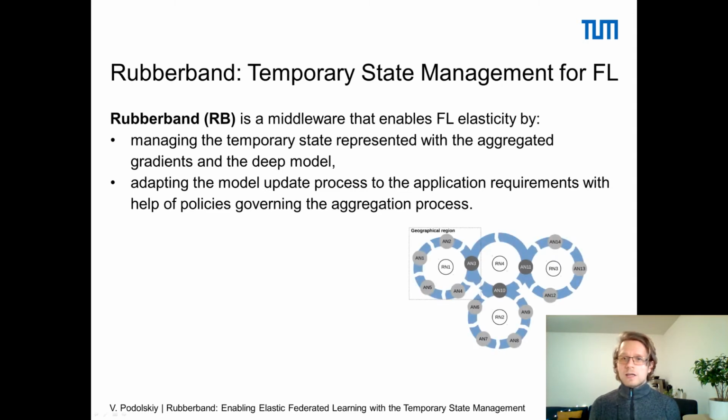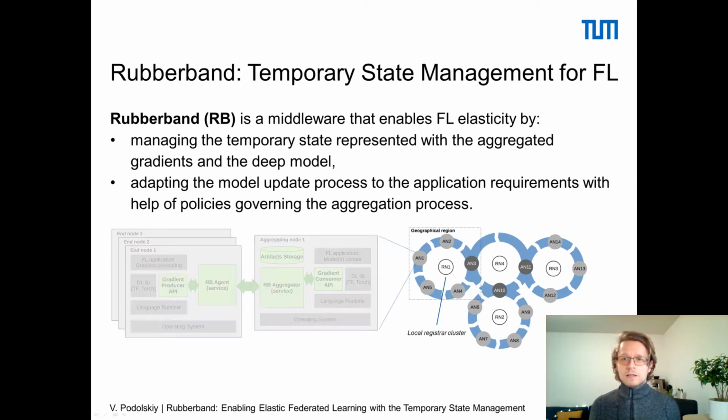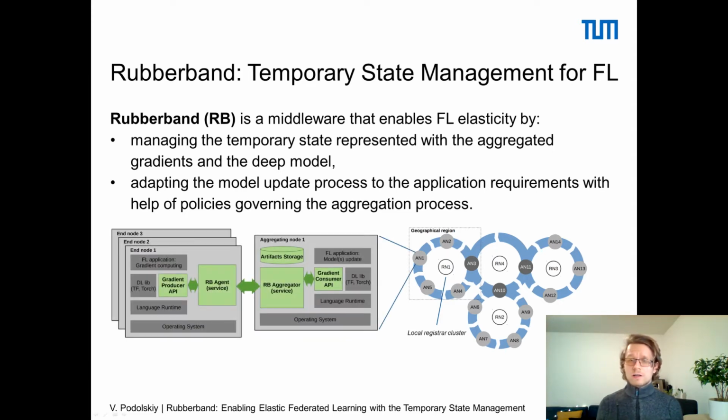At a high level, aggregating nodes in Rubberband form token rings, since it is the most natural structure to ensure consistent model updates. The configuration of a ring is supported by the local register cluster. Rings are connected with each other with several shared aggregating nodes. An aggregating node hosts a Rubberband aggregator service running in the background. It listens for the model updates. The Gradient Consumer API determines how the gradients are integrated in the application and sets the policies to adapt the model update process. The gradients and the model are stored in a local storage.